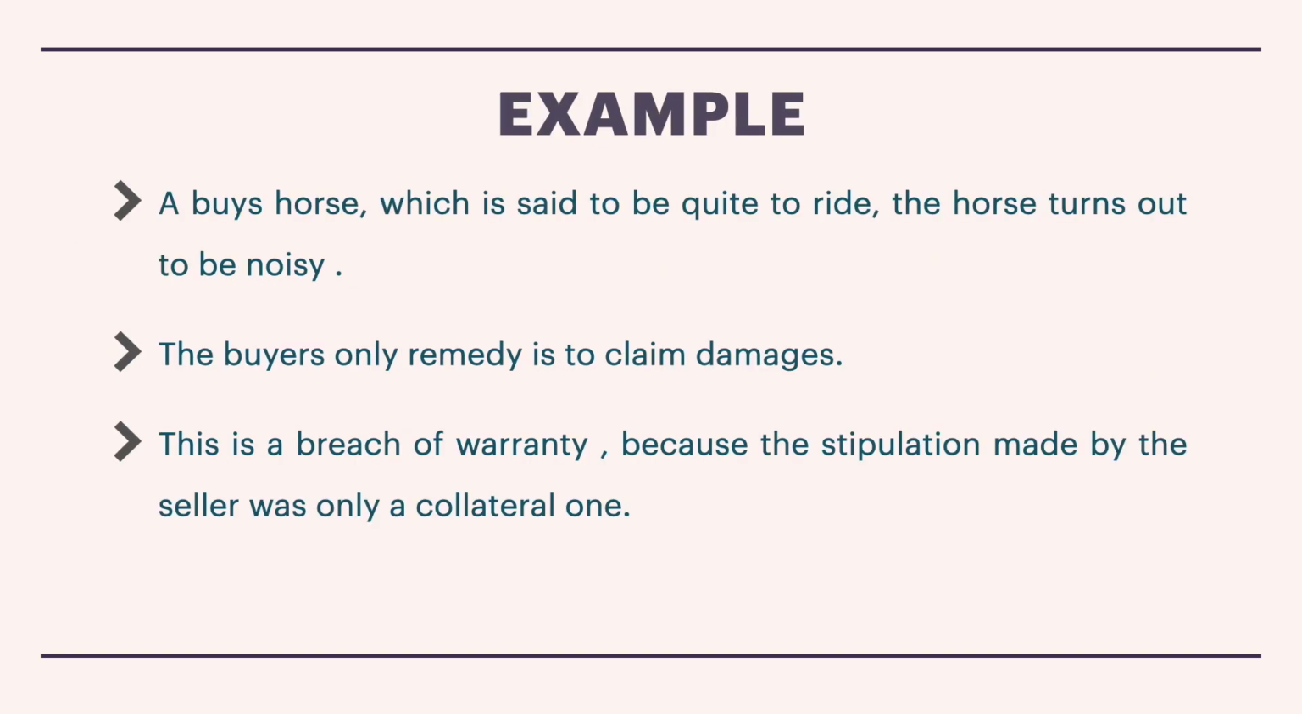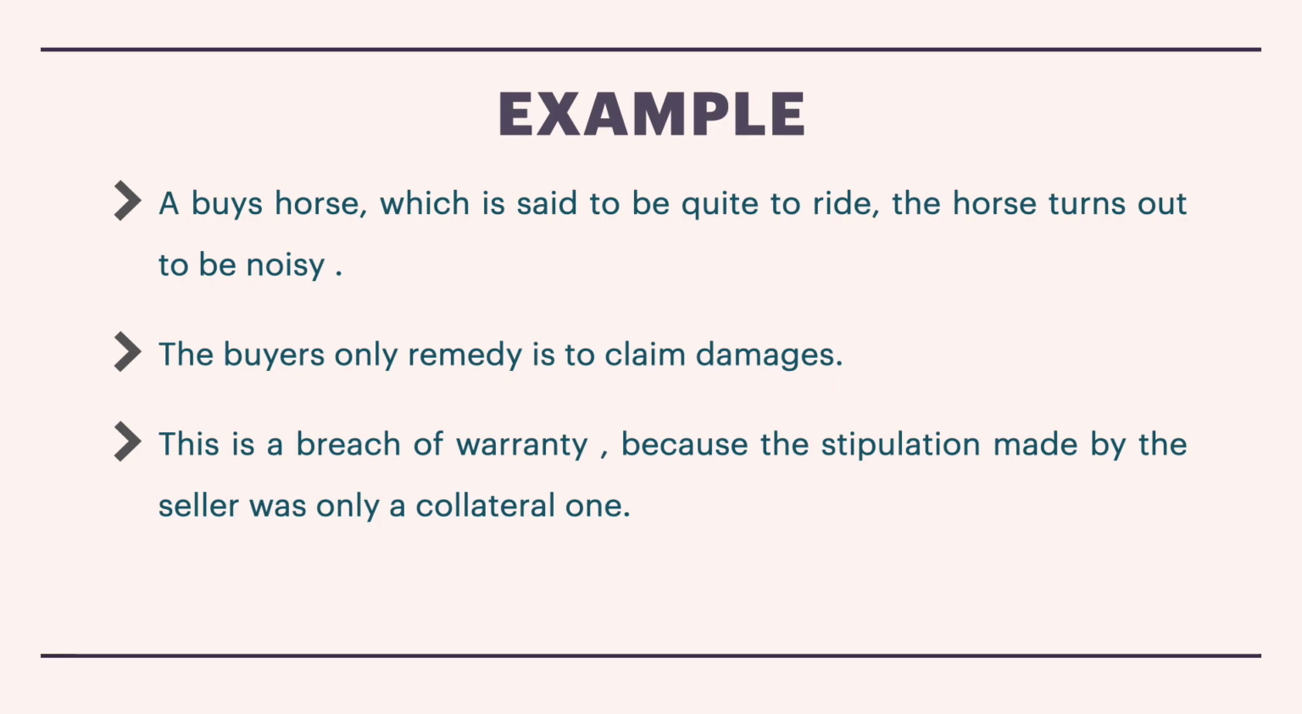Let's look at the example. A buys a horse which is said to be quiet to ride. The horse turns out to be noisy. Now here, the purpose of the horse is to ride. Yes, it is riding. The main condition is being fulfilled here. But then it's not quiet, right? It is making some kind of noise while riding. Now that is just a warranty.